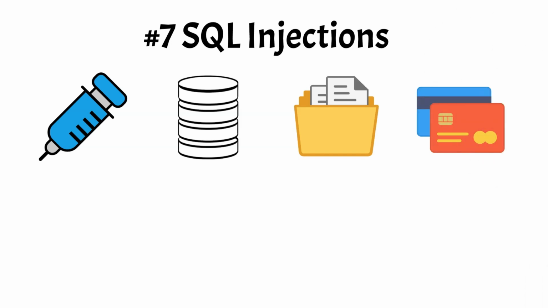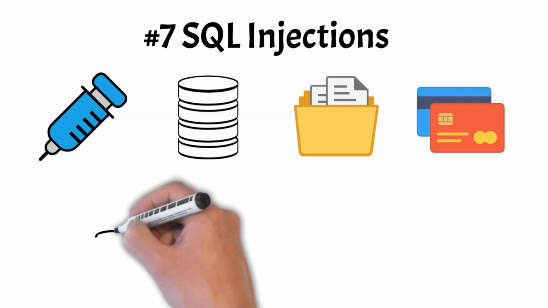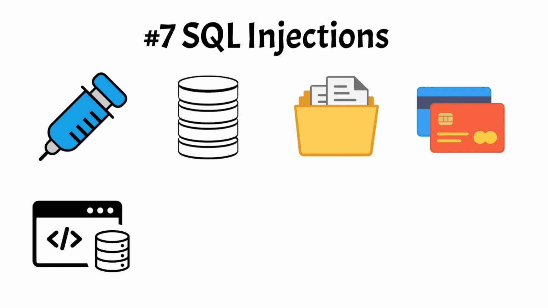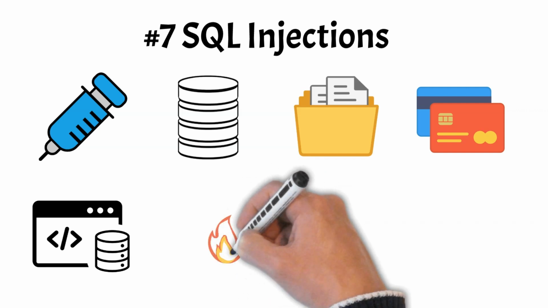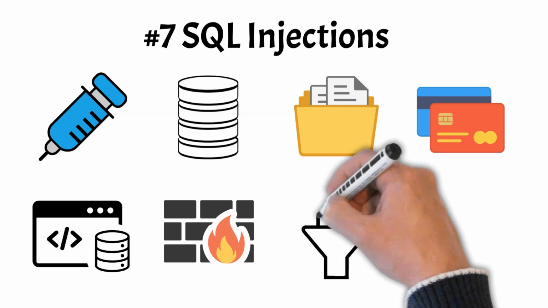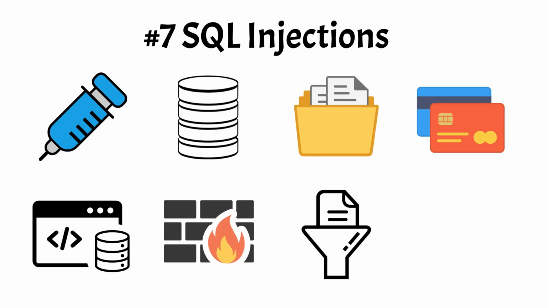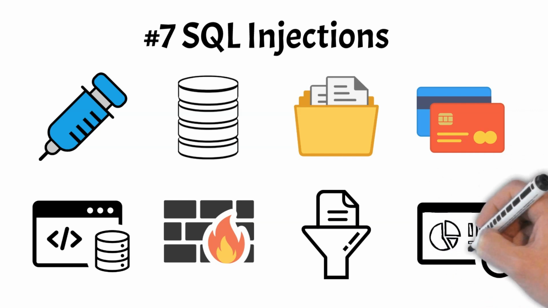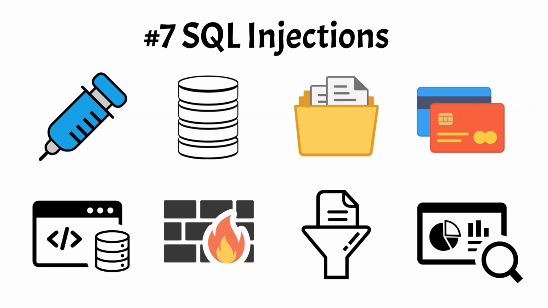Protecting against SQL injection involves implementing secure coding practices, such as parameterized queries and input validation, to prevent malicious SQL statements from being executed. Web application firewalls can also help detect and block SQL injection attempts by filtering incoming traffic and identifying suspicious patterns or behavior. Regular security assessments and audits of web applications are essential to identify and mitigate SQL injection vulnerabilities before they can be exploited by attackers.